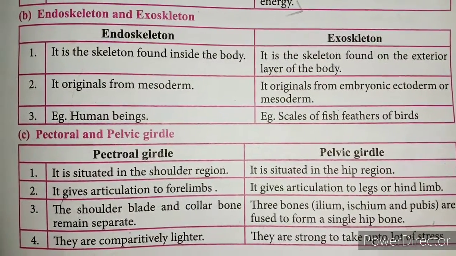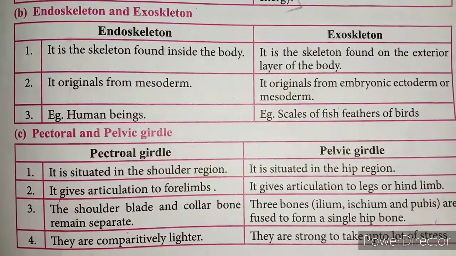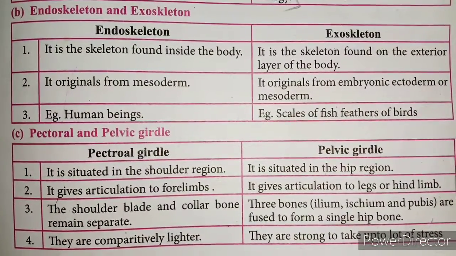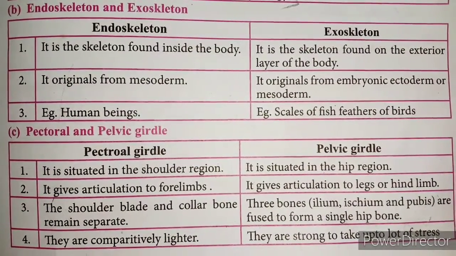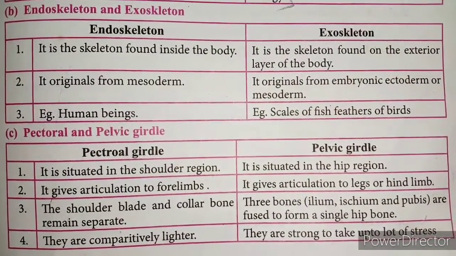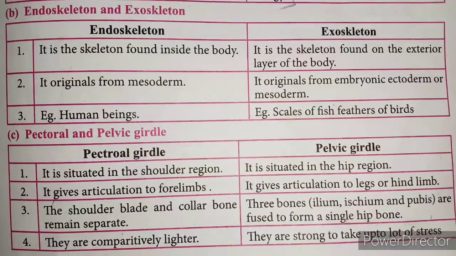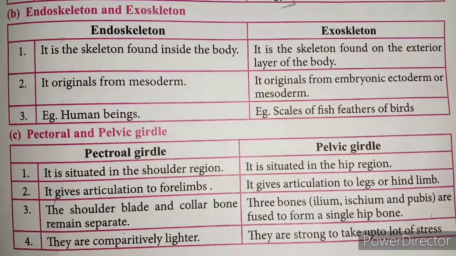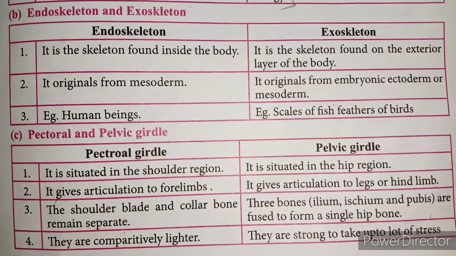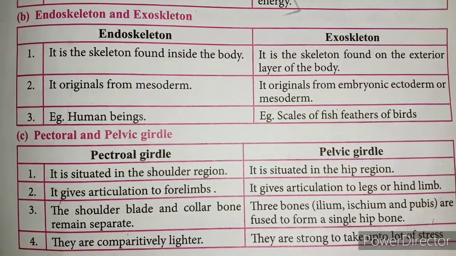Next, pectoral and pelvic girdle. Pectoral girdle is situated in the shoulder region. Pelvic girdle is situated in the hip region. It gives articulation to forelimbs. It gives articulation to legs or limbs.